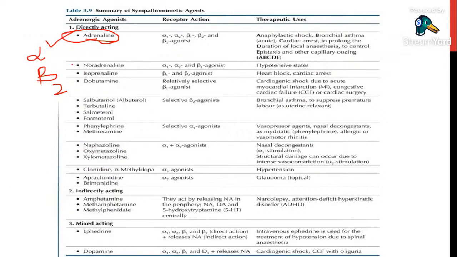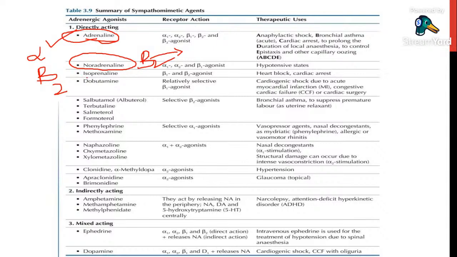And the second drug is noradrenaline. Noradrenaline is acting on alpha 1, alpha 2, and beta 1. But noradrenaline is not acting on beta 2 receptors. This is very important. So noradrenaline is not acting on beta 2. It is acting only on alpha 1, alpha 2, and beta 1. Because beta 2 activity is leading to bronchodilation, but here it is not acting on beta 2 receptors.